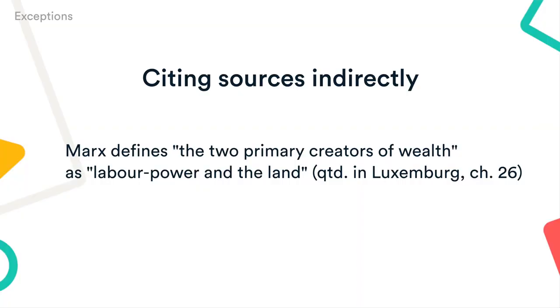Sometimes, you might want to cite something that you found quoted in a secondary source. If possible, always seek out the original source and cite it directly. If you can't access the original source, make sure to name both the original author and the author of the source that you accessed. Use the abbreviation qtd. in, which is short for quoted in, to indicate where you found a quotation.